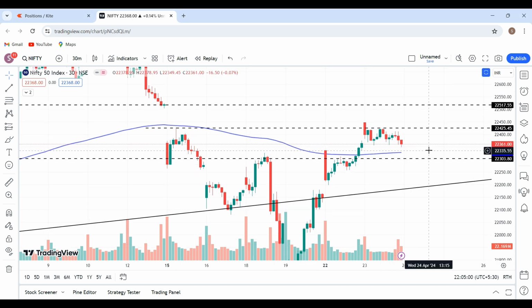On the downside, once the 22,360, 350 odd level is taken out, then again we have a support zone around 22,300. So if you observe, this 22,420 to 22,300 zone is going to be very sideways momentum. We'll only be able to capture at the bottom on the long side, or at the top on the short side. However, the premium decay will be very high because it is totally in the sideways zone.